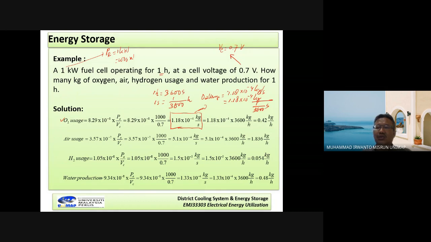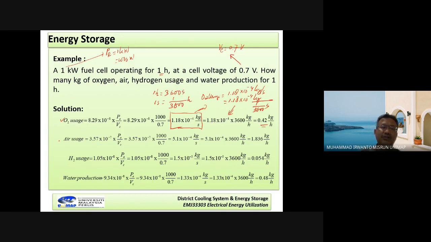This can be written as 1.18 multiplied 10 power minus 4 multiplied by 3,600 kilogram per hour. So we obtain for the O2 usage, oxygen, 0.42 kilogram per hour.